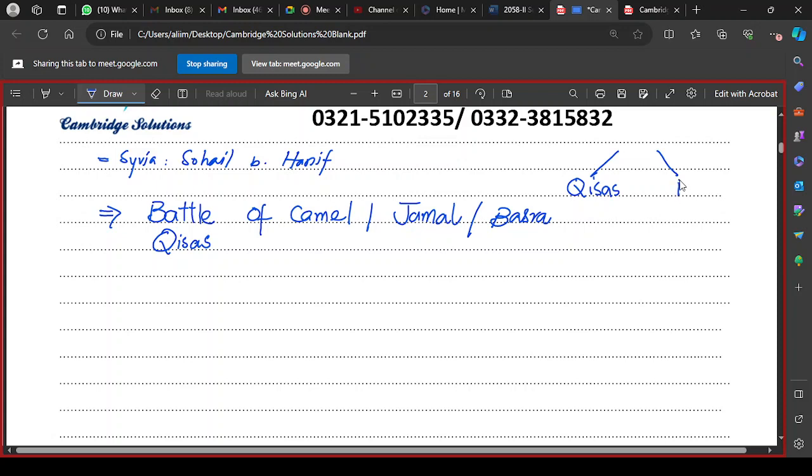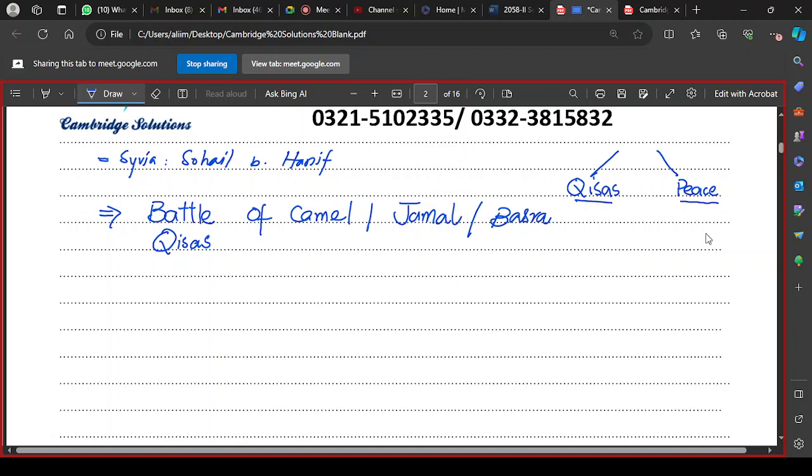And the other group was of the view that first peace and stability should be brought to the Islamic Empire, and then the action would be taken. So this is how they got divided into two because of their difference in opinion. One group, those who were the relatives of Usman, started demanding qisas, and the other group, like Hazrat Ali and other senior companions, were of the view, ठीक है, उनका point of view ये था कि first to bring peace and stability in the Islamic Empire, and then the action would be taken against those who were involved in Usman's assassination.